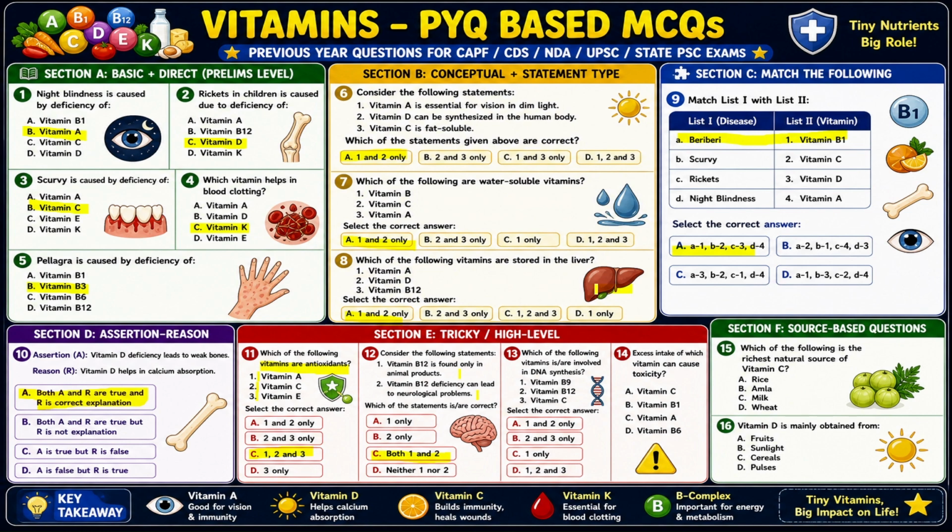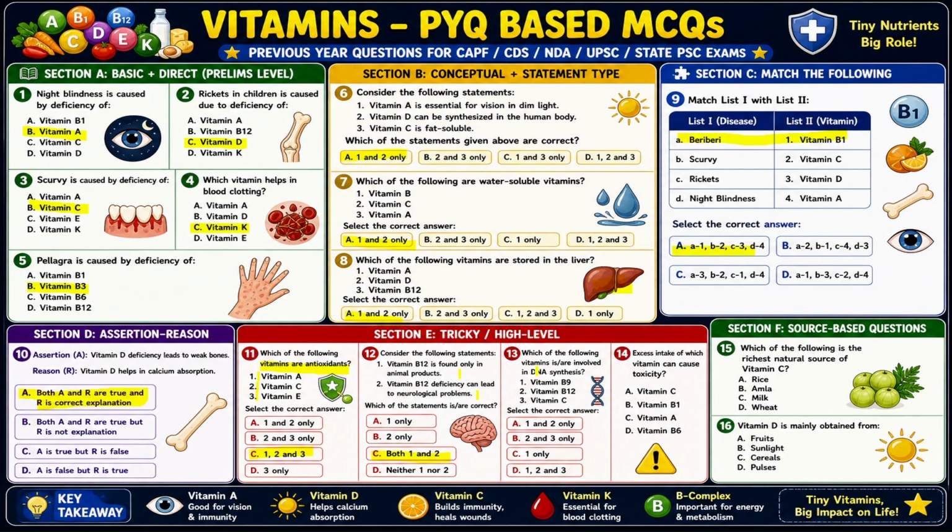So just remember it. B12 is stored in liver, not in some other place. It is a tricky question. I just mentioned it here, and people who are watching throughout the video will get it. So congratulations, you got an extra question.